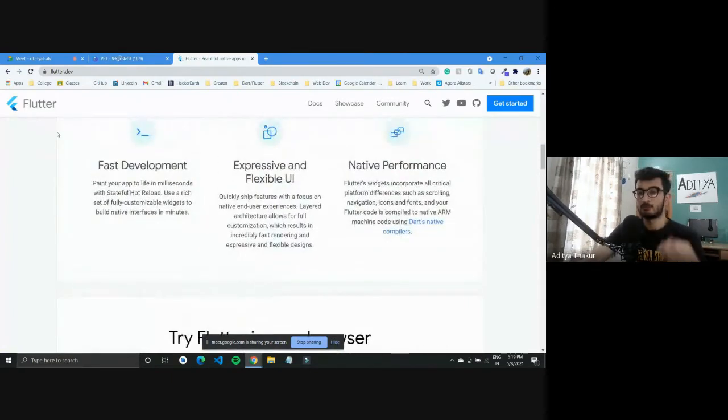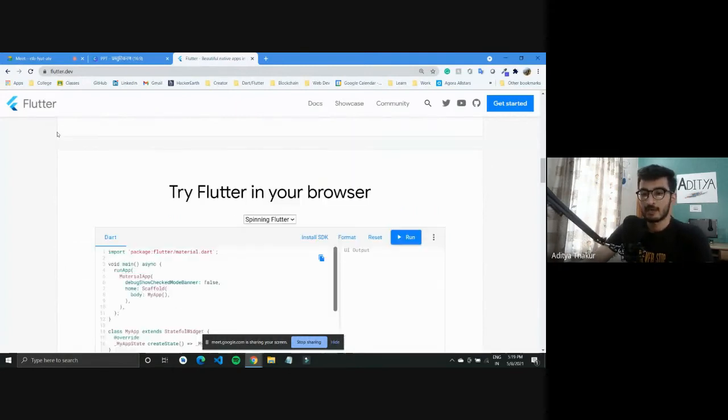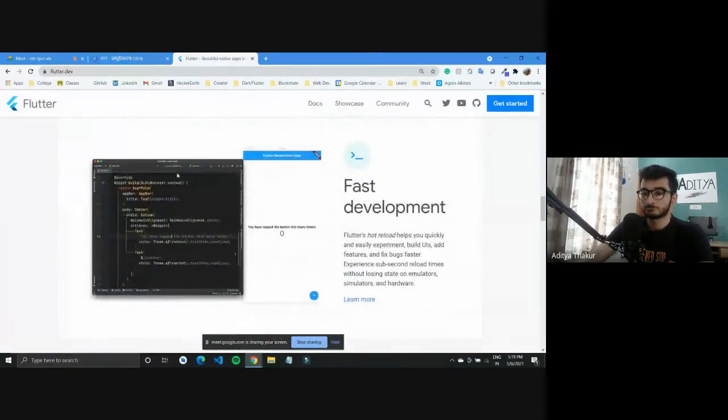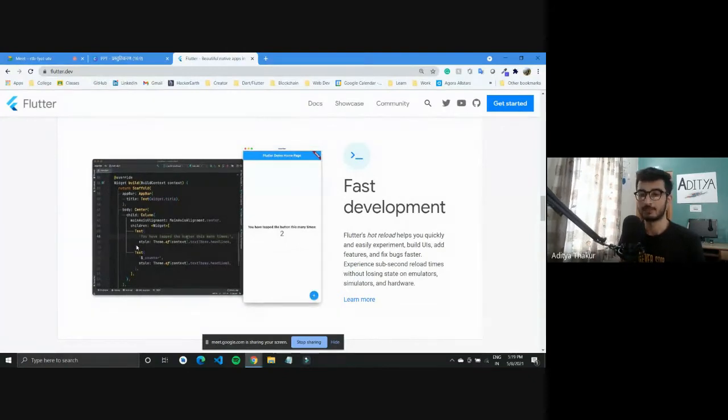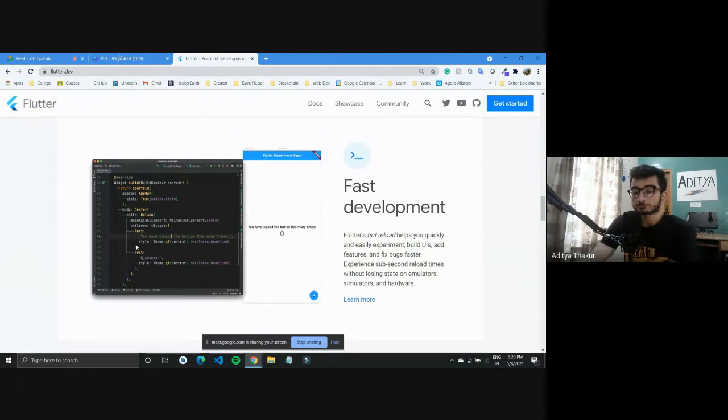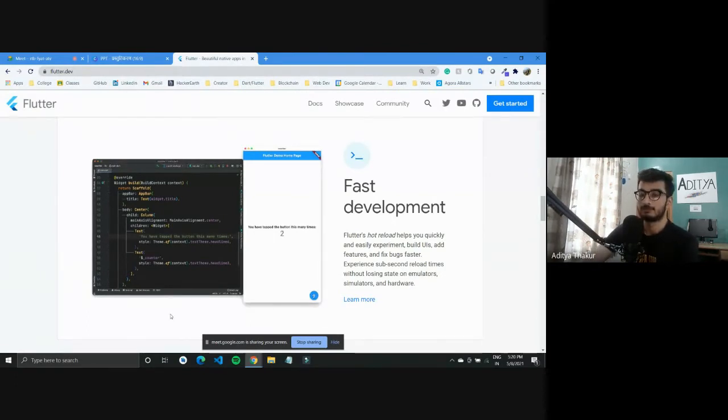So one of their most highlighted features is faster development. Why faster development? Because as soon as you write or make changes to your code, you can simply hot reload the application and view those changes in your application. Now, I will also show this in practice: when we write the code, I will show how hot reload and fast development work in Flutter.